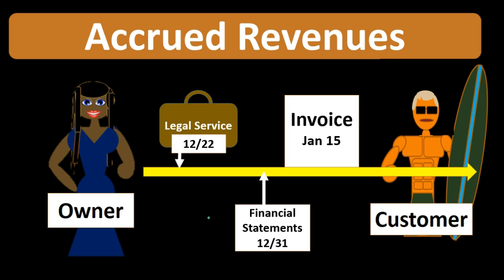Therefore, we're going to basically pull that income in the adjusting entry process for the accrued revenue, and therefore the adjusting entry in this case is going to debit accounts receivable and credit revenue for the time period of 12/31 to get it into the financial statements as of 12/31. Then, of course, we would have to reverse it so that we don't double up the journal entry, because we did record the journal entry. It's just that the timing was after the cutoff date.